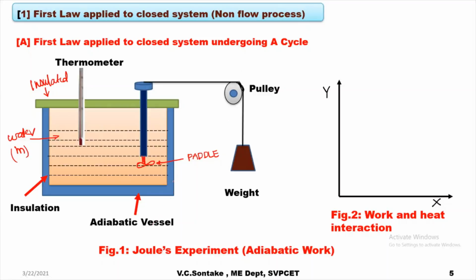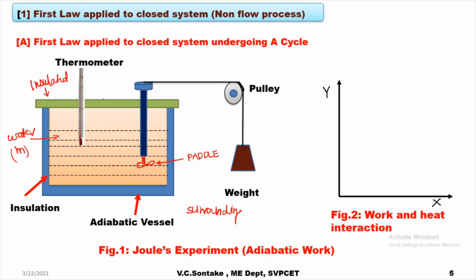That means it does not allow any heat transfer to take place from water to this surrounding. And this entire setup is actually called the setup used in Joule's experiment. Joule has conducted some experiment using a similar kind of setup to observe the heat and work interactions.